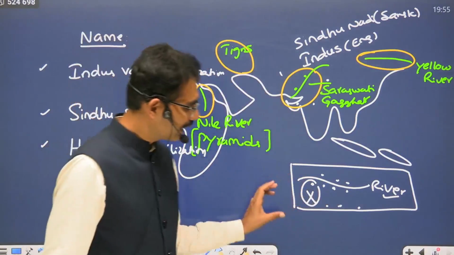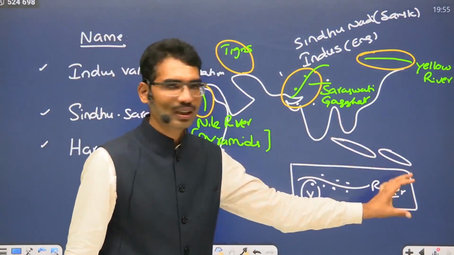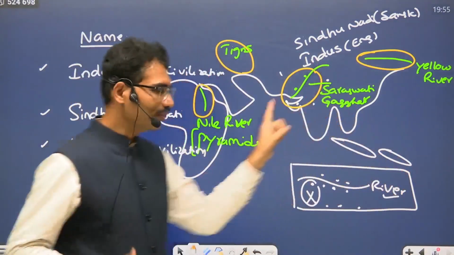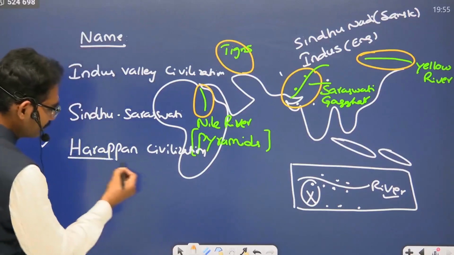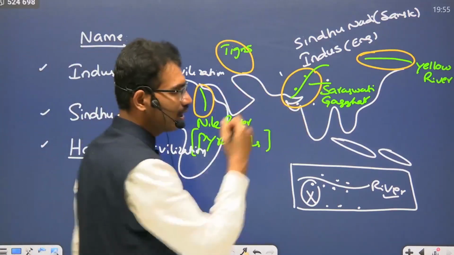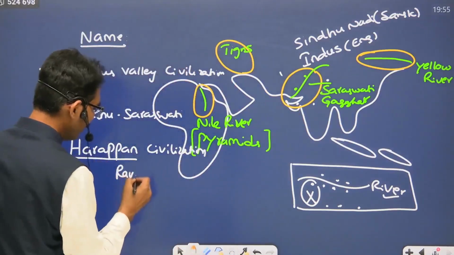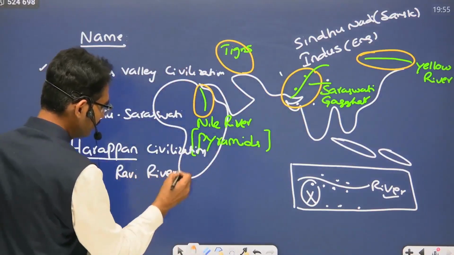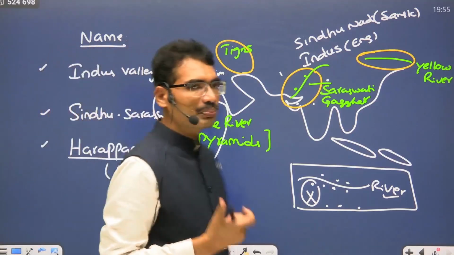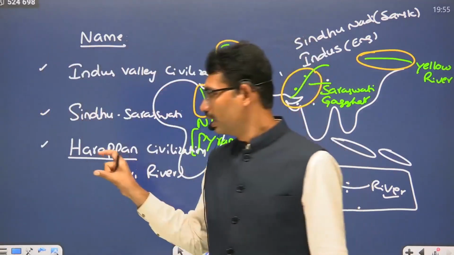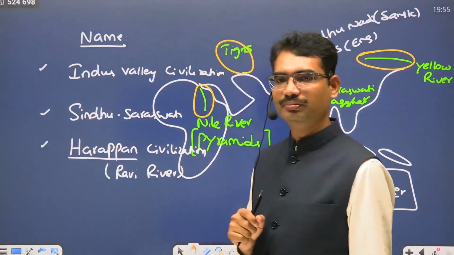name, that X civilization. In this case, the first one discovered is Harappa city, near present-day Lahore region, on the banks of the river Ravi. Ravi is a tributary of the Indus. Harappan civilization.